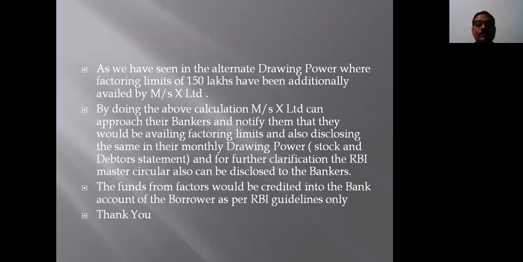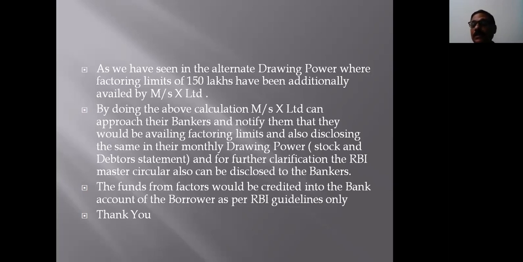In the next slide, we can see that the company can, before availing these factoring limits, do this additional drawing power calculation with factoring limits and show the same to the bankers and take them into confidence, and also invite their attention to the RBI master circular, and also tell them that such proceeds of the factorers will be credited to the working capital bankers only, in the accounts of the working capital bankers only.